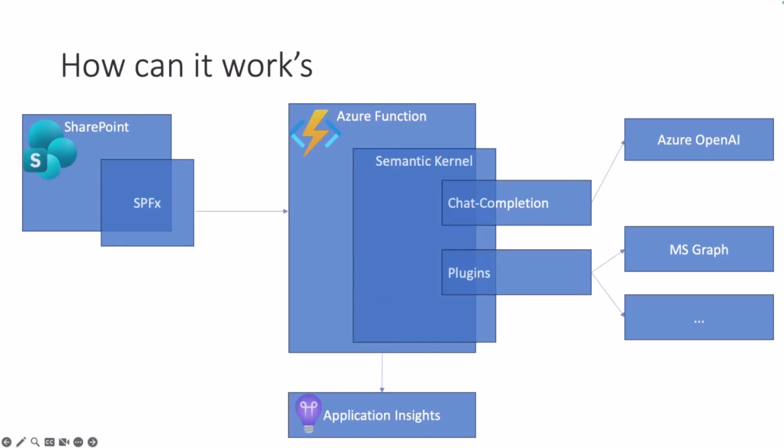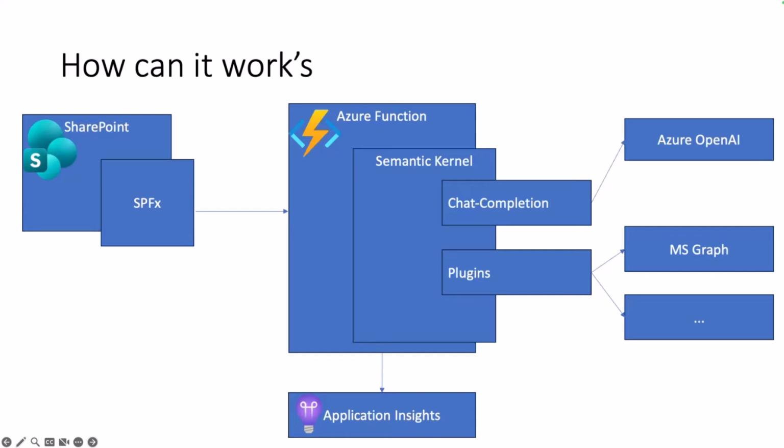In the sample, I have a SharePoint Framework. There we install an SPFx component, and this SPFx component speaks with an Azure function. In this Azure function, we have a semantic kernel inside. There we have a chat completion. In my case, it's running against Azure OpenAI, and we have used plugins there too. In this case, I used Microsoft Graph inside.